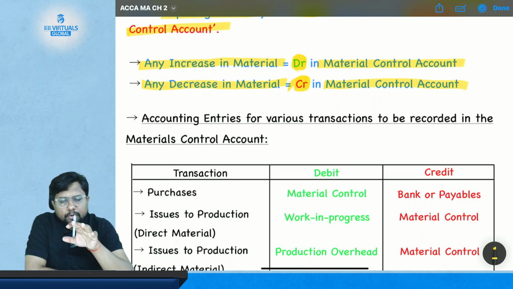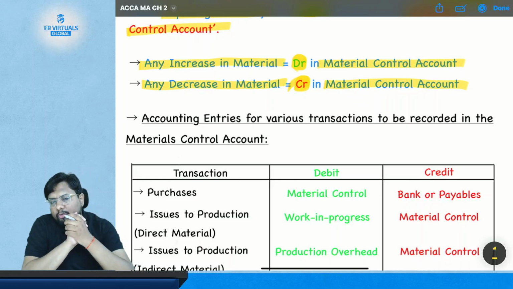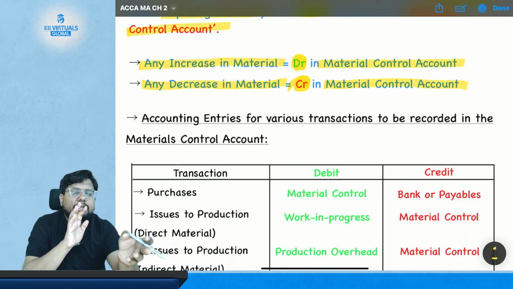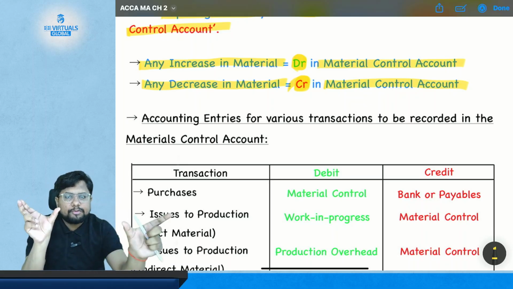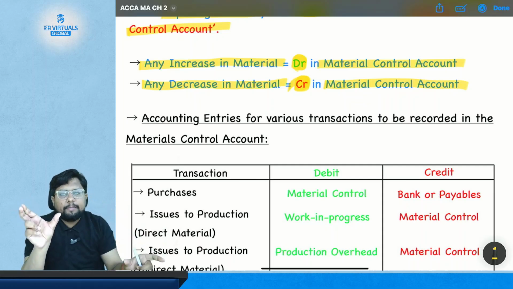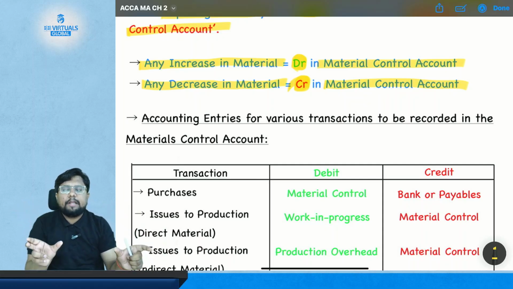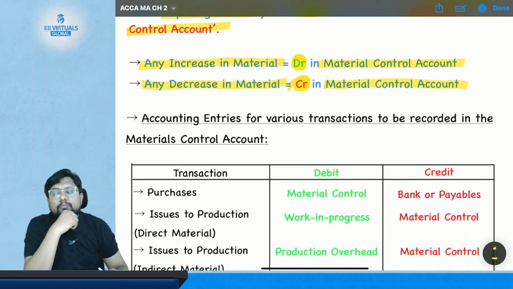Very simple. The logic is that material is a part of inventory, inventory is a part of current asset, and current asset is a part of asset. That means material equals asset, and an asset has a debit balance. So material also has a debit balance. If there is any opening inventory of the material, it will have a debit balance.